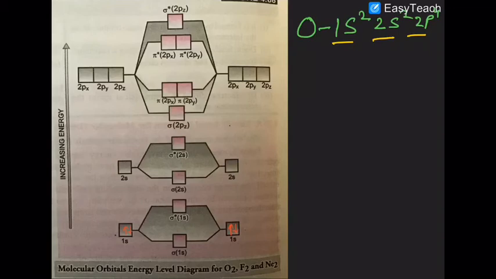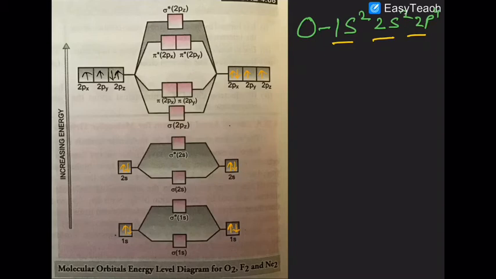Then you have 2s2, so one 2s2 comes here, the other 2s2 comes here. Then you have 2p4. So first electron, second electron, third electron, and now the 4th electron here. Similarly, first electron, second electron, third electron, and now the fourth electron.